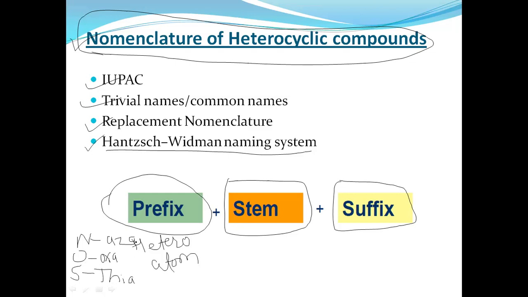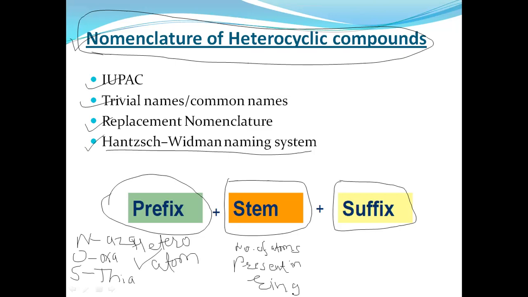Like that, these are the prefixes for heteroatoms. And these are the stems for the number of atoms present in the ring. This indicates the number of atoms present in the ring.